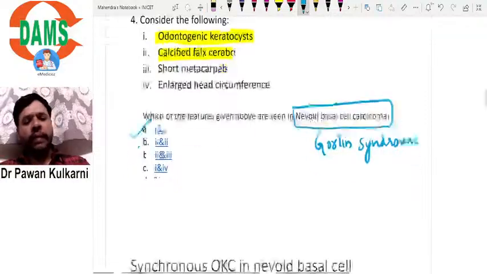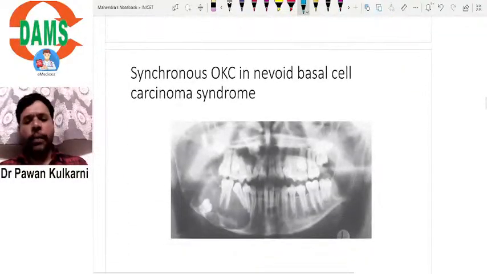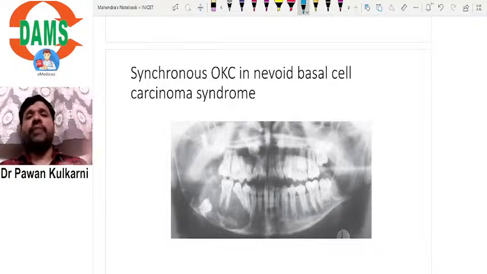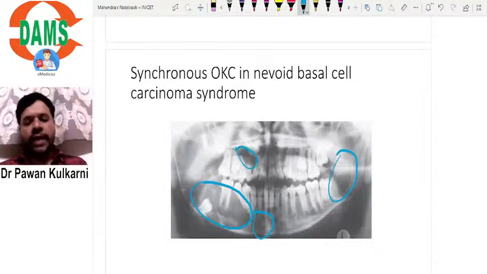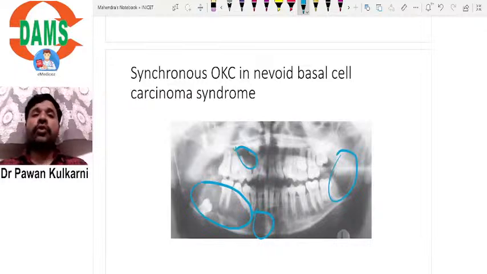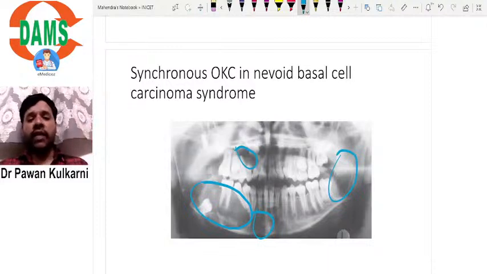Okay, let me show you an image of this. This is an OPG. So what have we discussed? In Nevoid basal cell carcinoma, we see multiple OKCs. You can see here, there is one OKC here. There is one OKC here. There is one more OKC here. Okay, there is an OKC here. You can see there are so many odontogenic keratocysts in this patient. So this is a characteristic OPG in a Nevoid basal cell carcinoma syndrome.